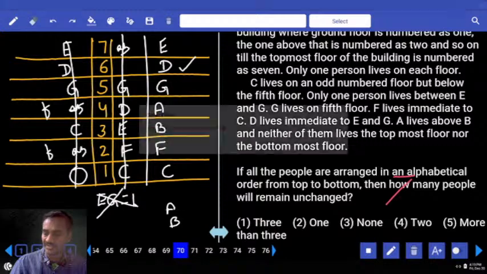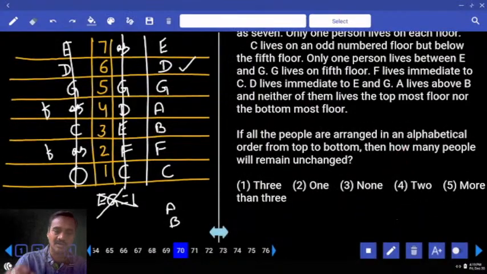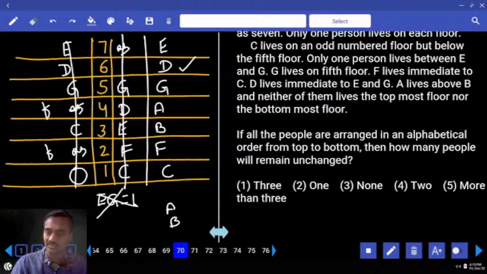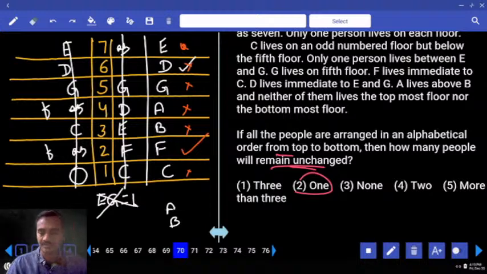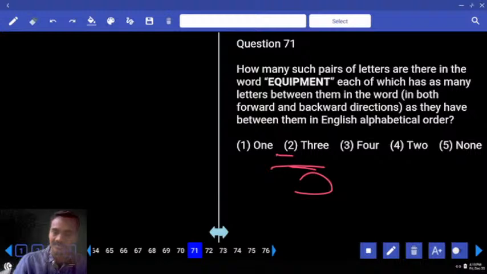Then coming to 70. Now if all the people were arranged in alphabetical order from top to bottom, that is A, B, C, D, E, F, G, how many persons will remain in the same place? Only 1 remains unchanged. Then what is your answer here? Choice 2, question number 70. Clear? Now 71. In this 71, how many such pairs of letters are there?